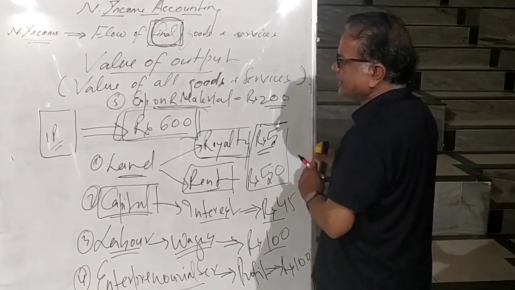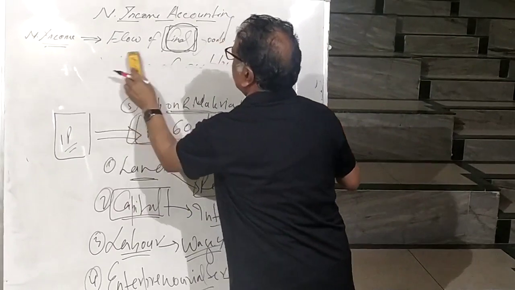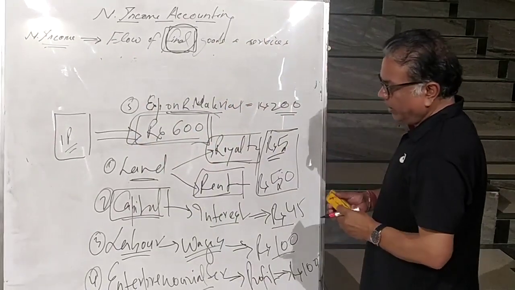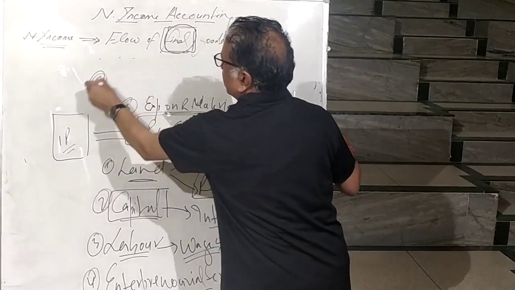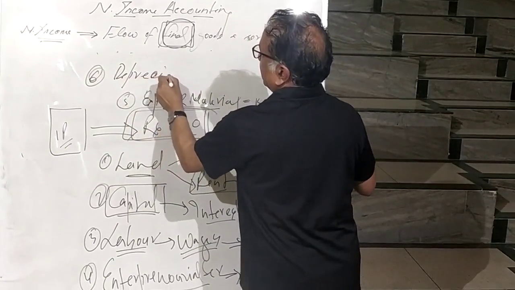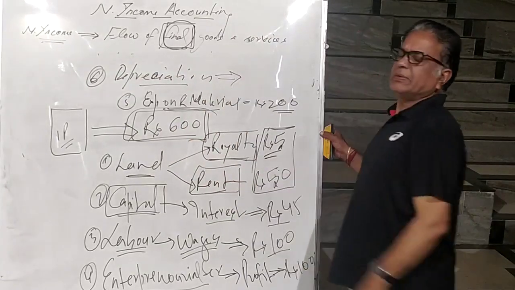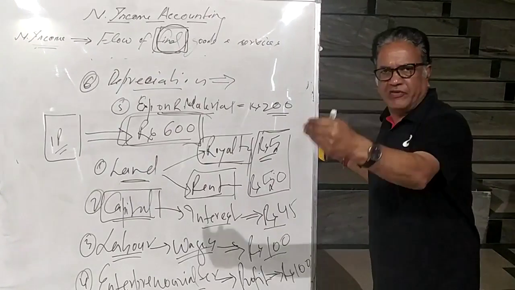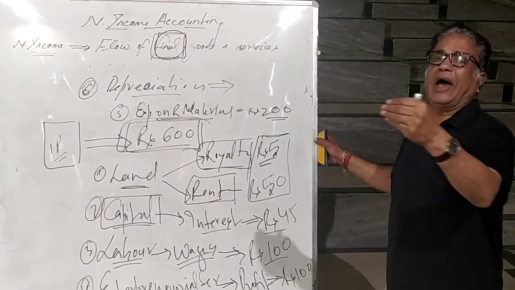Then the next expenditure possible over the production of one packet of white cement is the sixth one, depreciation. Here depreciation means when you are using the machinery in the production of white cement, there will be loss in its value.